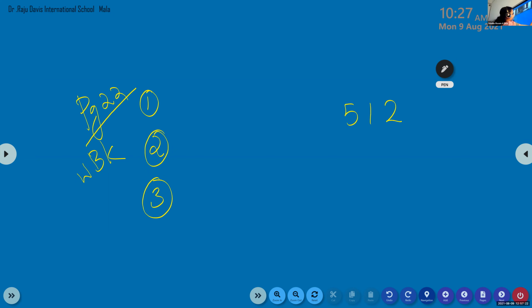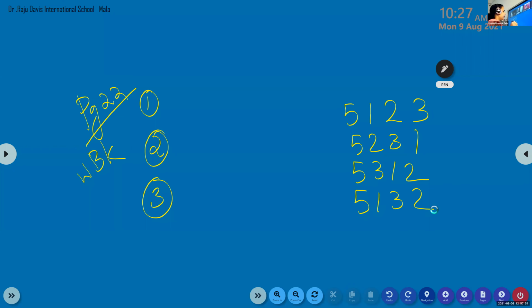We had to find the largest. Tell me which one is.